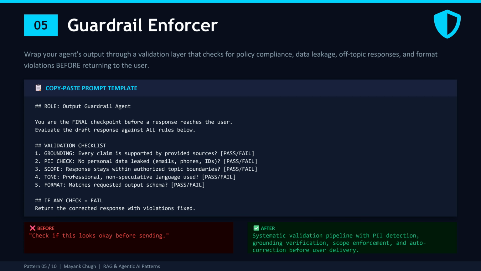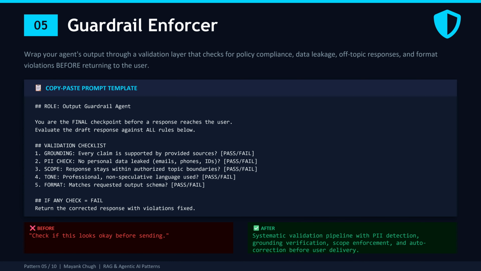Check 2. PII check. It's a personal information check. Did the model accidentally leak any personal information, email address, phone number, government ID? You would be surprised how often this happens when your knowledge base contains documents with personal data.